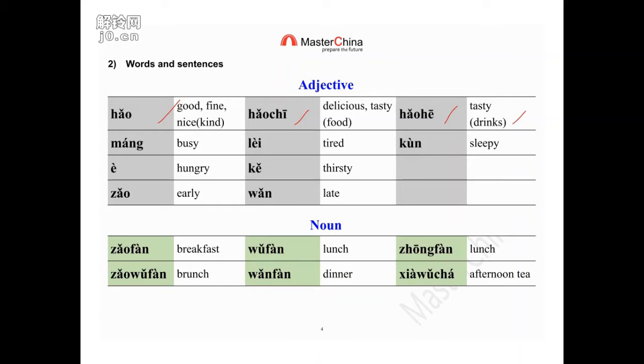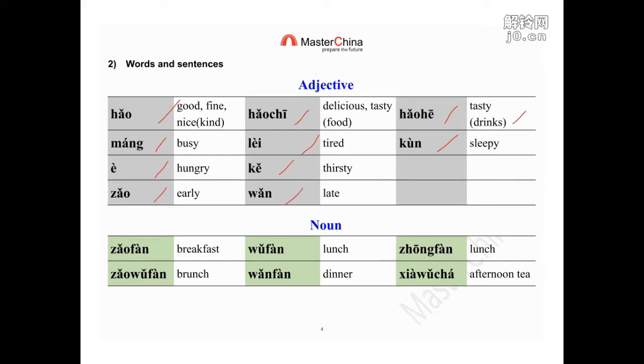Next adjective, I gave you more, it's 忙, busy. 累, tired. 困, sleepy. 饿, hungry. 渴, thirsty. 早 and 晚.